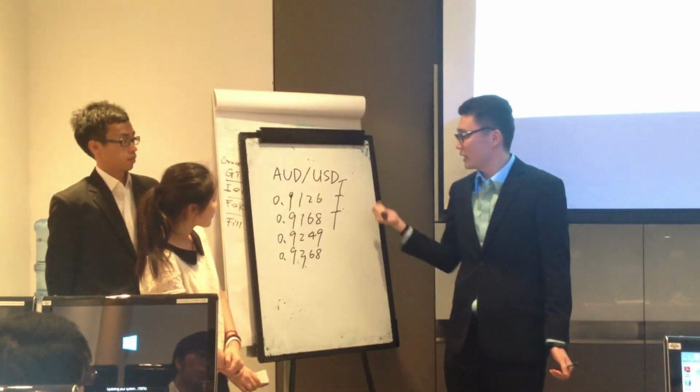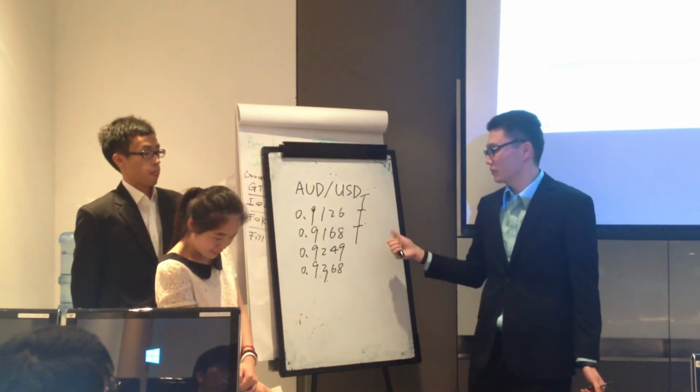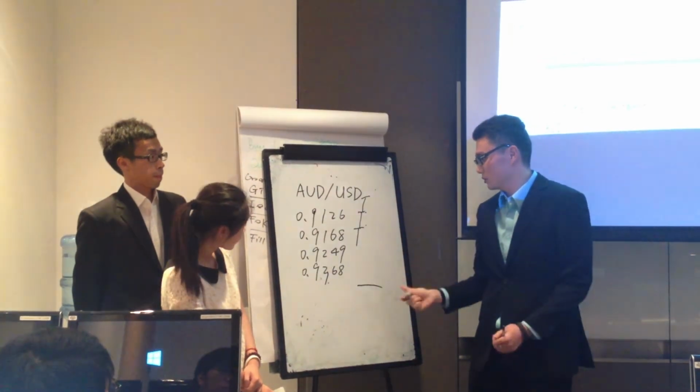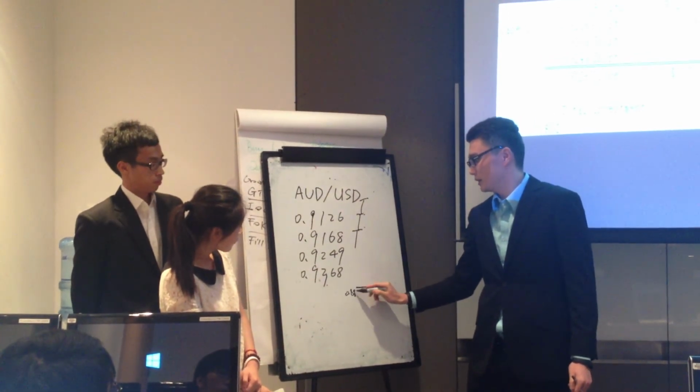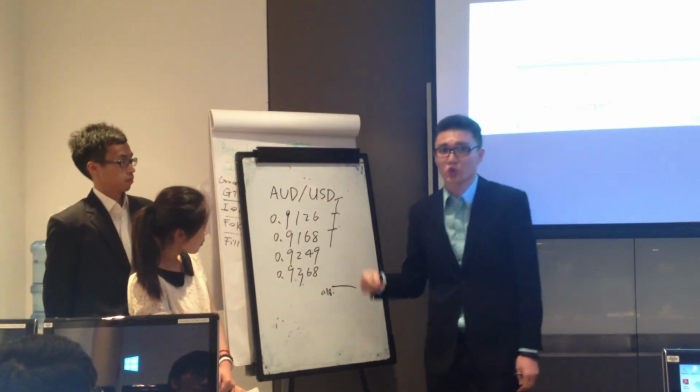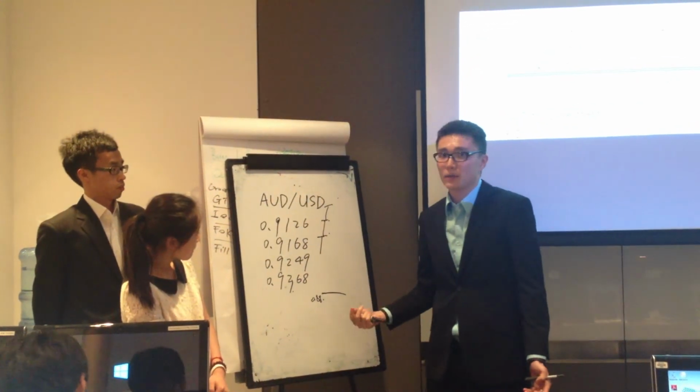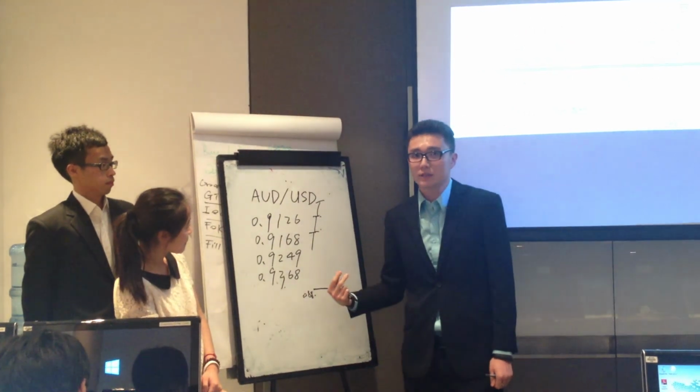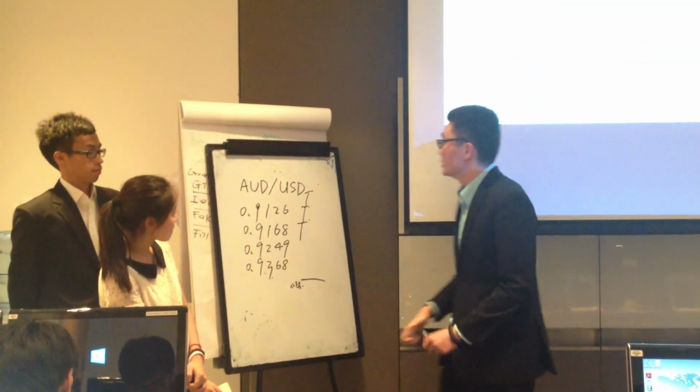But we will see what if it didn't hit the close position and it goes to 0.88. We're going to win a lot of money. So we are doing the two extreme situations to see what's going to happen: the maximum amount we can lose and the maximum amount we can gain.